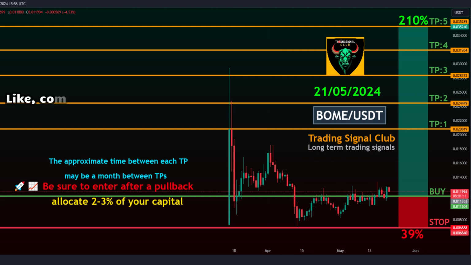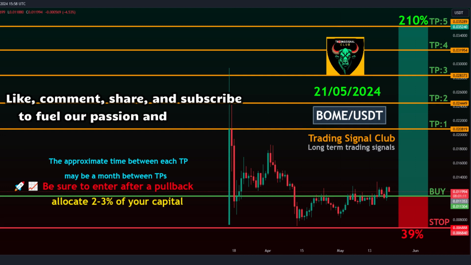Trading style, spot trading. Target time frame, around 1 month between take profit levels. Entry levels, 0.012028 to 0.013629.